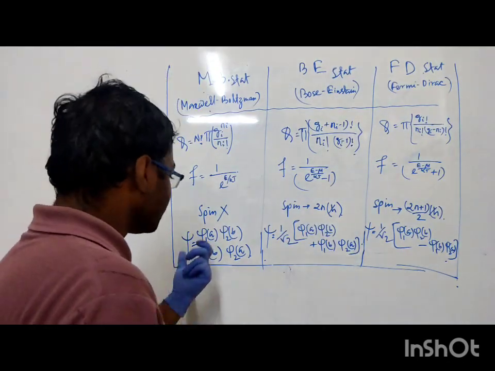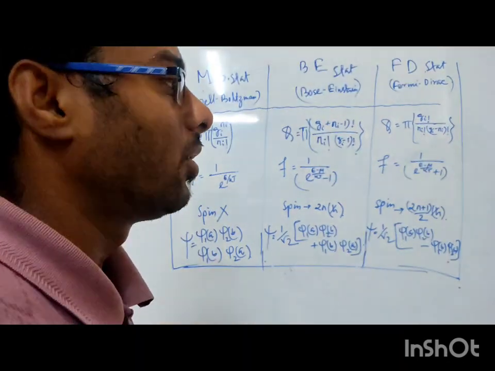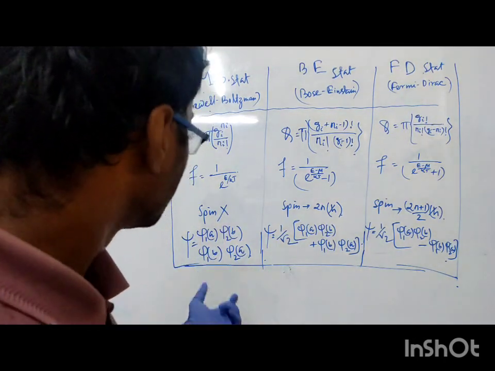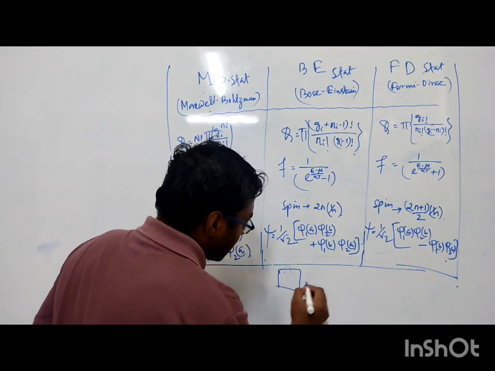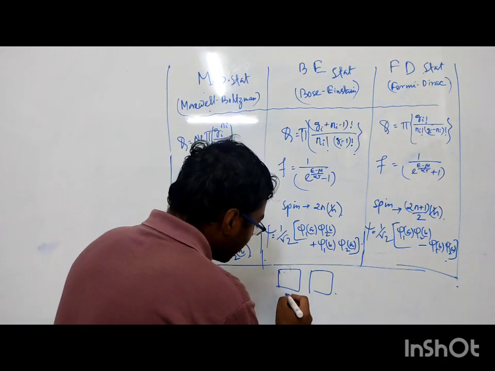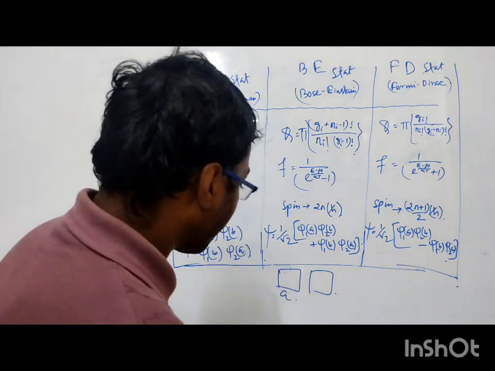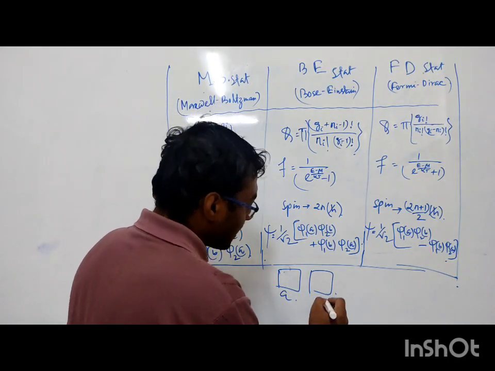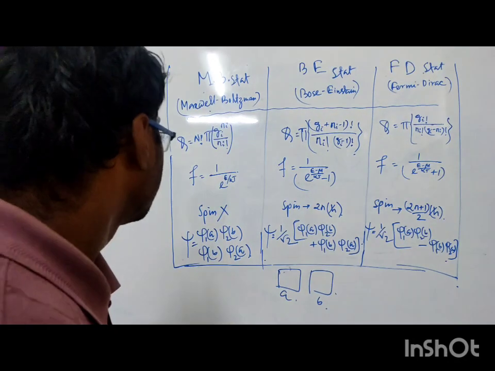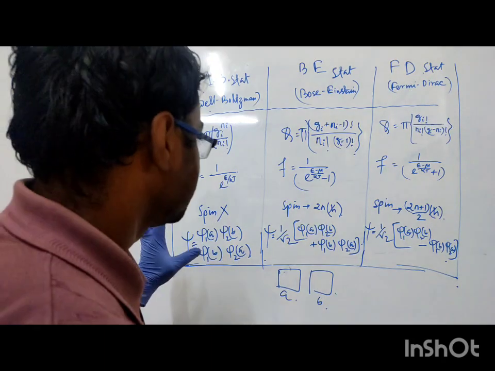As they are distinguishable particles, if two accessible states are there, and one particle A is here and another particle B is here, we can easily identify them. This is the classical statistics.